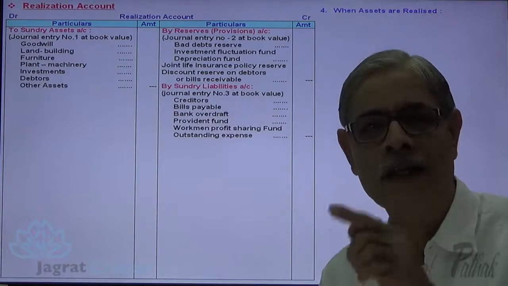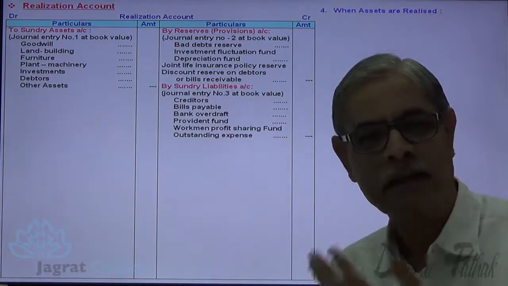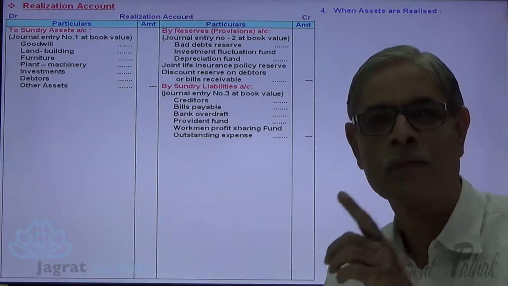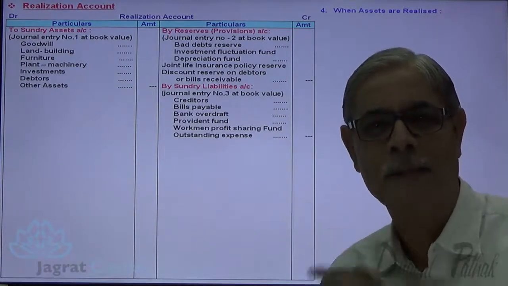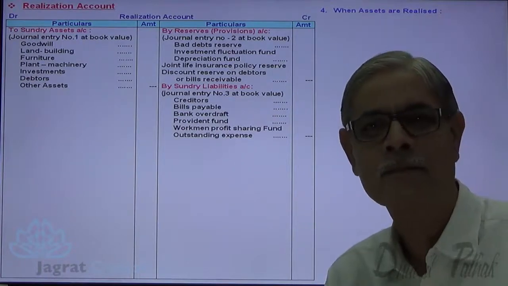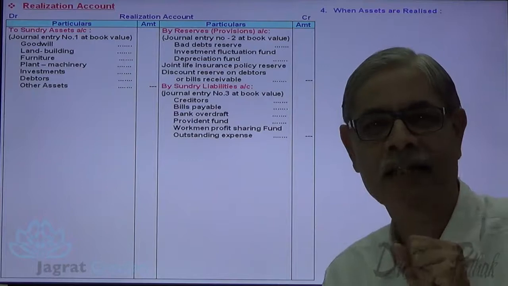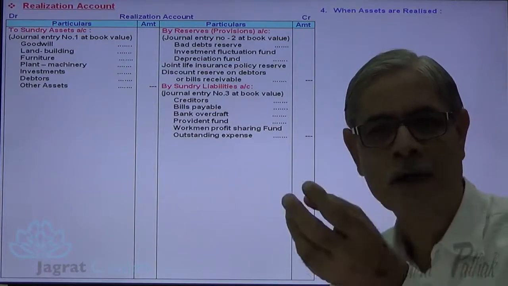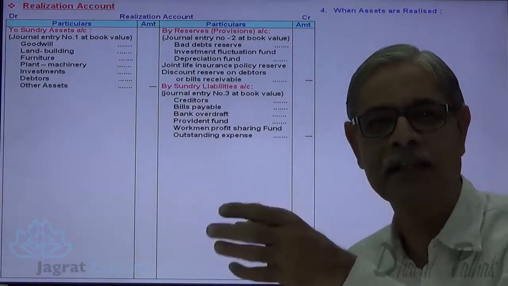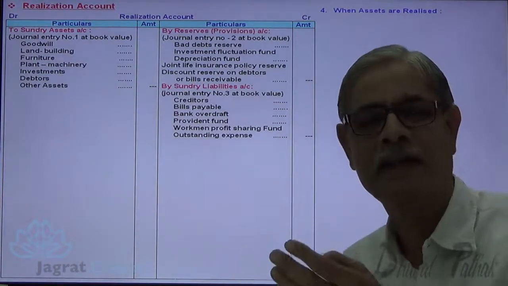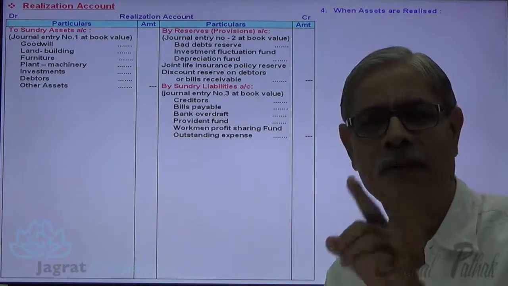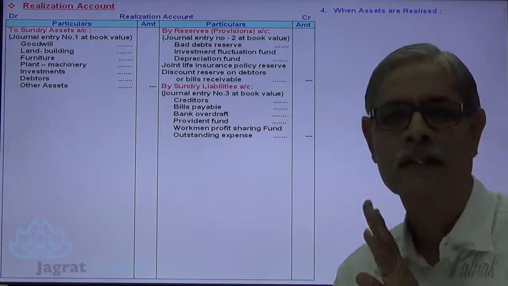When you realize an unrecorded asset, there are also three options: unrecorded asset sold for cash, unrecorded asset taken by a partner, unrecorded asset given for payment of liability. So when you realize assets, we realize all recorded and unrecorded assets.